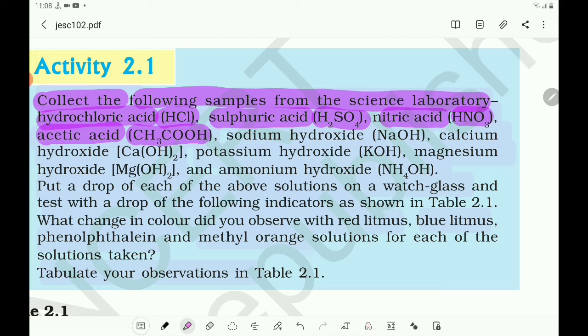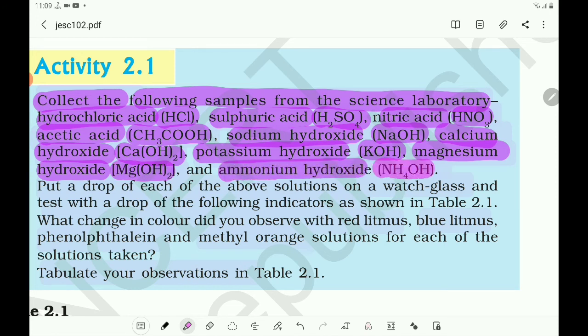And the bases: sodium hydroxide NaOH, calcium hydroxide Ca(OH)2, potassium hydroxide KOH, magnesium hydroxide Mg(OH)2, and ammonium hydroxide NH4OH. These are the bases. Put a drop of each of the above solutions on a watch glass and test with a drop of the following indicators.